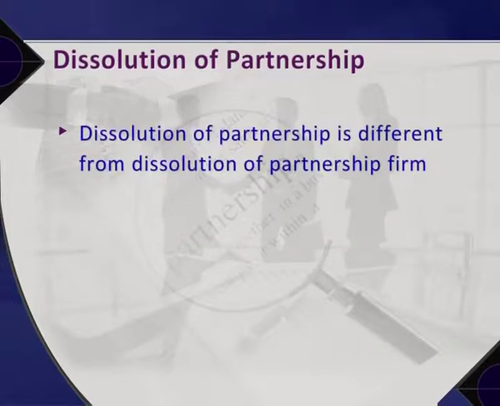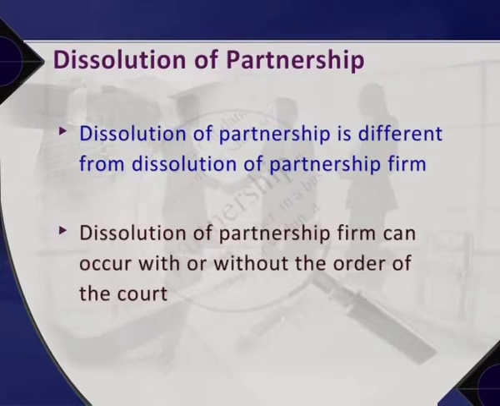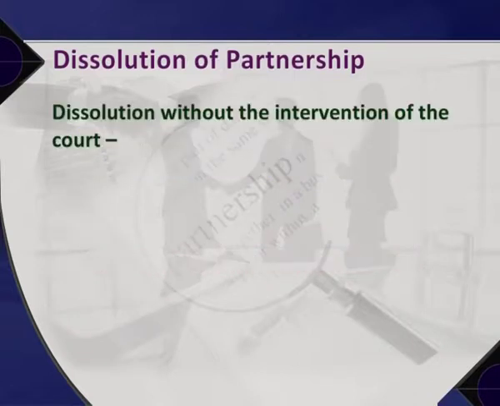Dissolution of partnership is different from dissolution of partnership firm. Dissolution of partnership firm can occur with or without the order of the court.